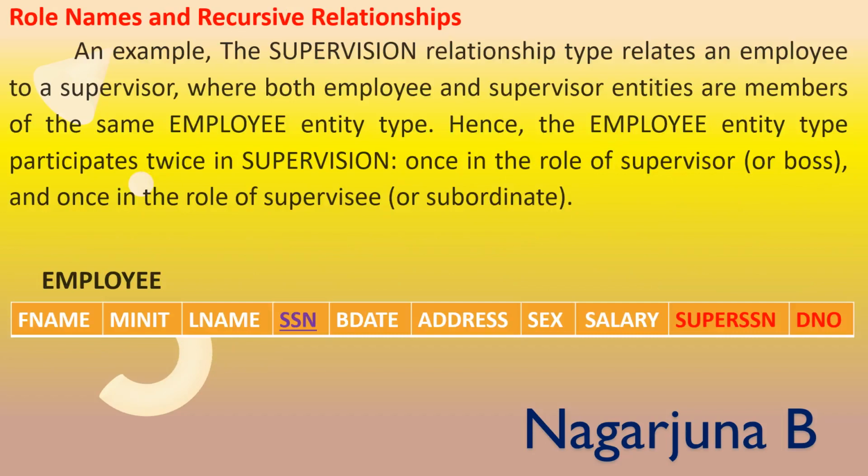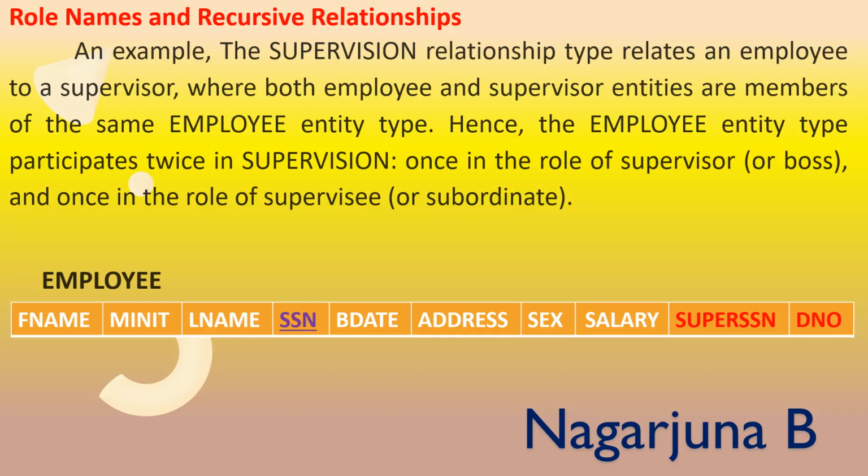An example of a recursive relationship is supervision. A supervision relationship type relates an employee to a supervisor, where both the employee and the supervisor are members of the same entity, and that entity is the employee entity type.